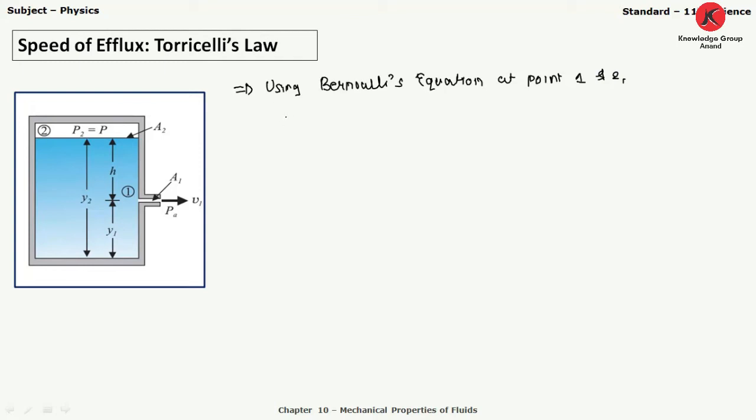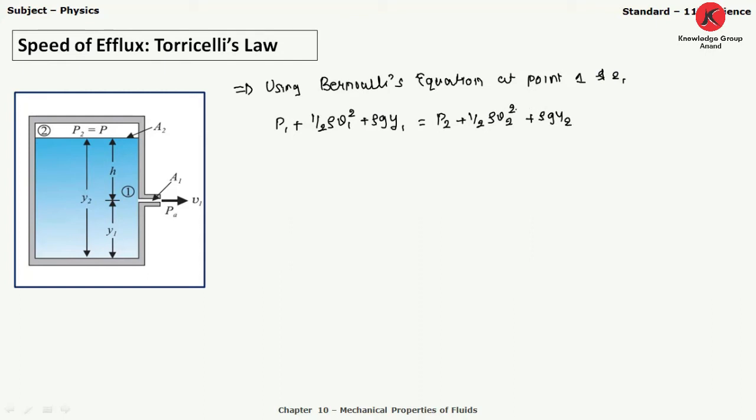P1 plus half rho V1 square plus rho g y1 is equal to P2 plus half rho V2 square plus rho g y2.